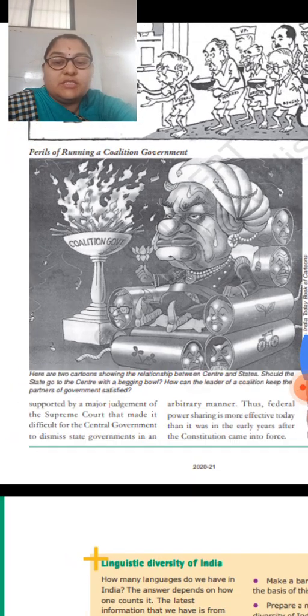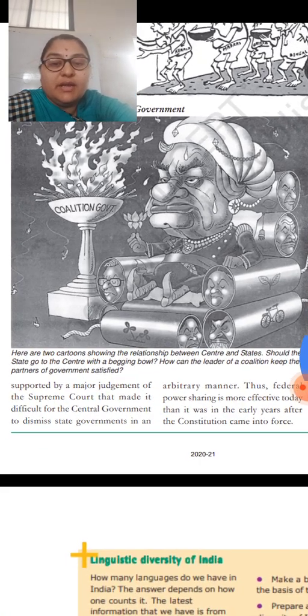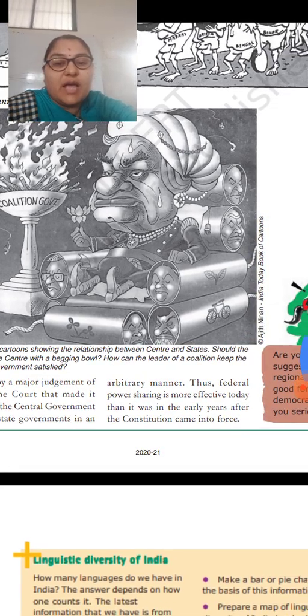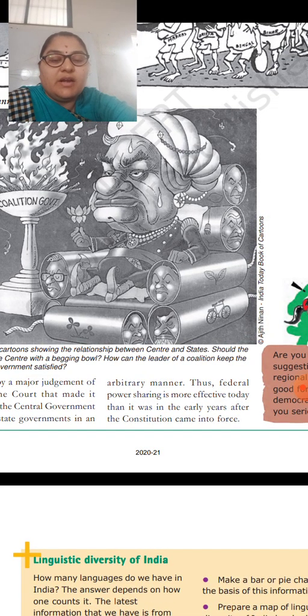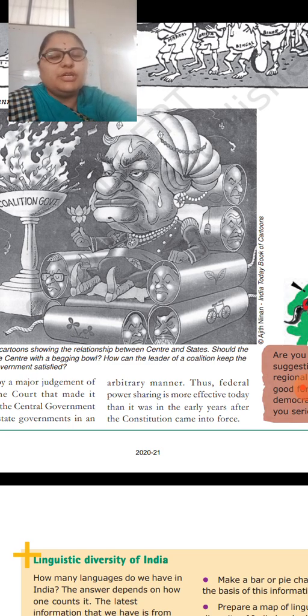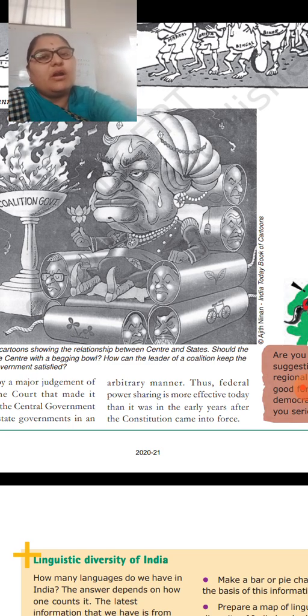Supported by major judgments of the Supreme Court that made it difficult for the central government to dismiss state governments in an arbitrary manner, federal power sharing is more effective today than it was in the early years after the constitution came into force. So after the constitution came into force, what happened?